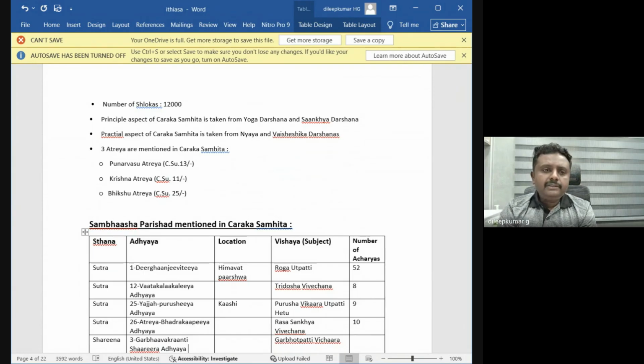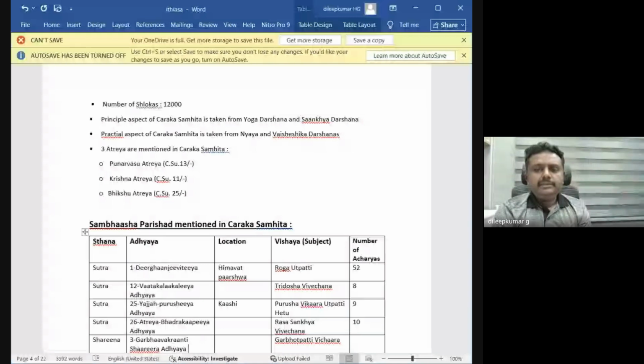In all of Charaka Samhita, we have references to three types of Atrayas. One is Punarvasu Atraya, the name mentioned in Charaka Sutra 13th chapter. Krishna Atraya is mentioned in Sutra 11th chapter. Bhikshu Atraya is mentioned in Sutra 25th chapter. Just remember, all these Atrayas' names are the same, but the persons will be different.